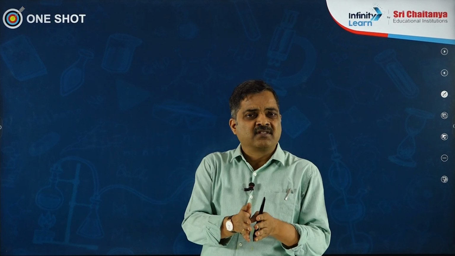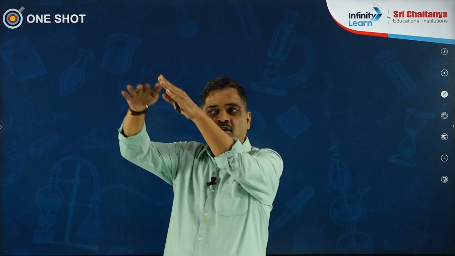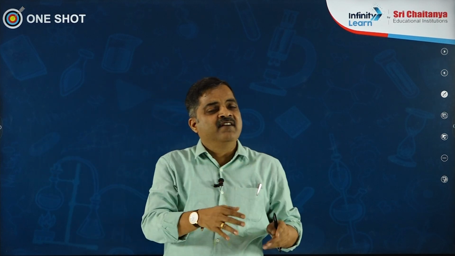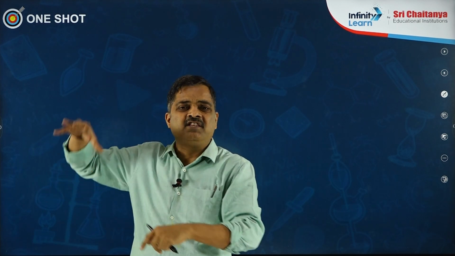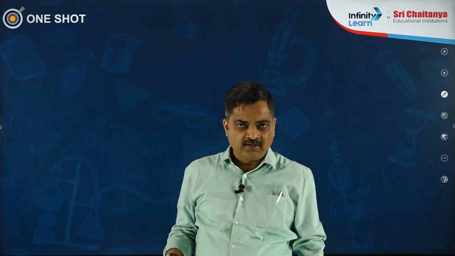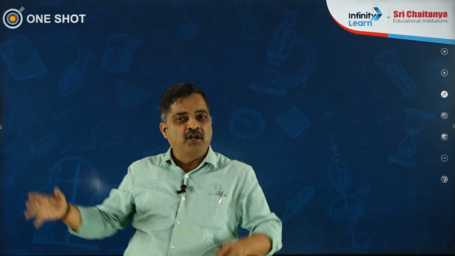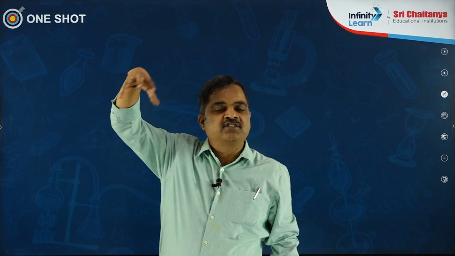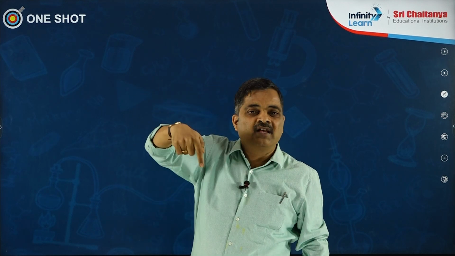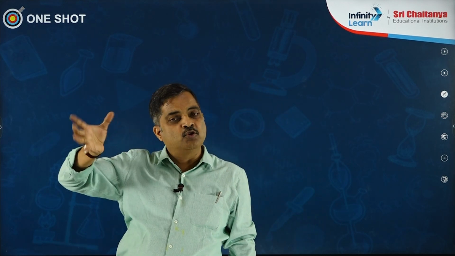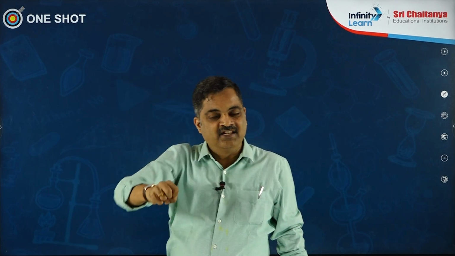Then we have two examples of virus, TMV and bacteriophage. TMV is a rod-shaped virus. Bacteriophage is a tadpole-shaped virus. In TMV, the genetic material is single-stranded RNA, whereas in bacteriophage, generally the genetic material is double-stranded DNA. In TMV, all the capsomeres are arranged helically, helical symmetry. Whereas in bacteriophage, in the head, capsomeres are arranged in the form of 20 equilateral triangles, cubic symmetry. In the tail, the capsomeres are arranged in the form of a helix, helical symmetry. Two types of symmetries are seen in a bacteriophage: the head shows cubic symmetry and the tail shows helical symmetry.